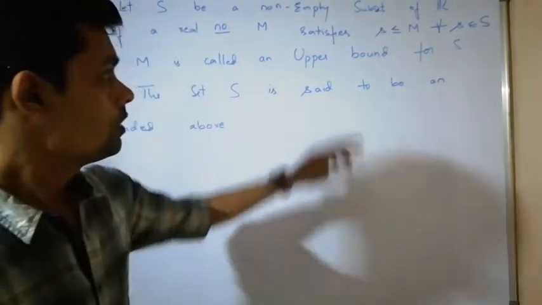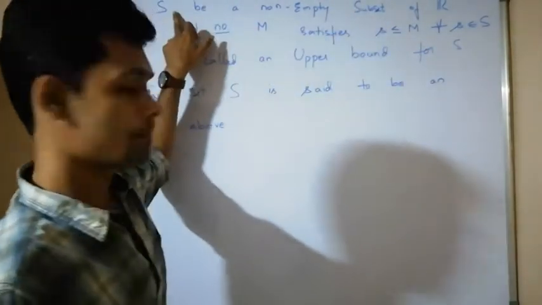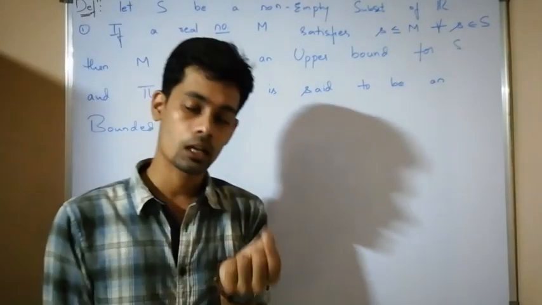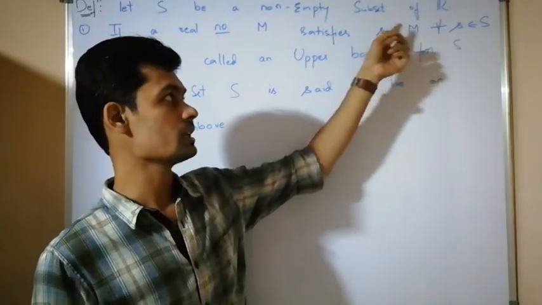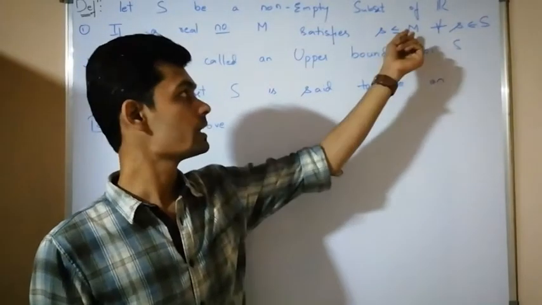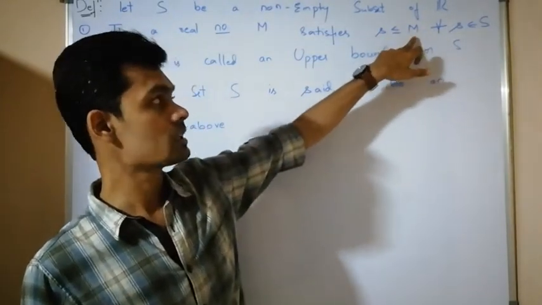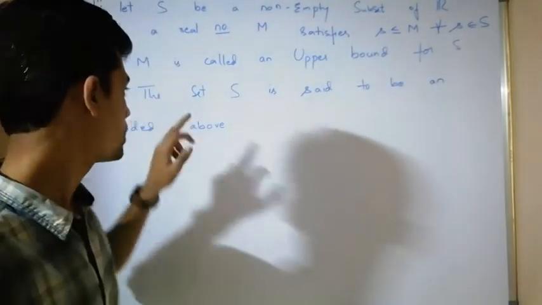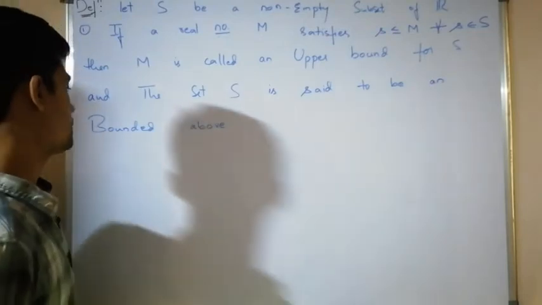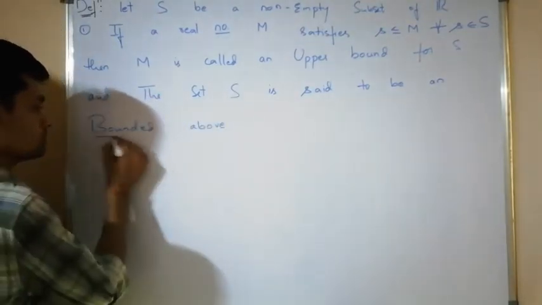Now, for all the elements of a set capital S, if there is a real number capital M such that all the elements of the set are less than or equal to that real number, then this real number capital M is said to be an upper bound, and the set is said to be bounded above.